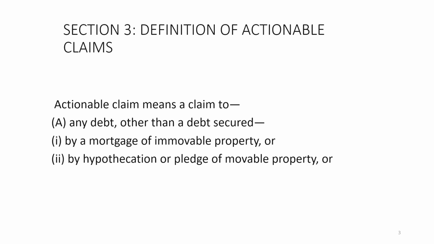So, any debt other than a debt secured by a mortgage of immovable property or by hypothecation or pledge of movable property. Because in case of mortgage, the subject matter is always immovable property.